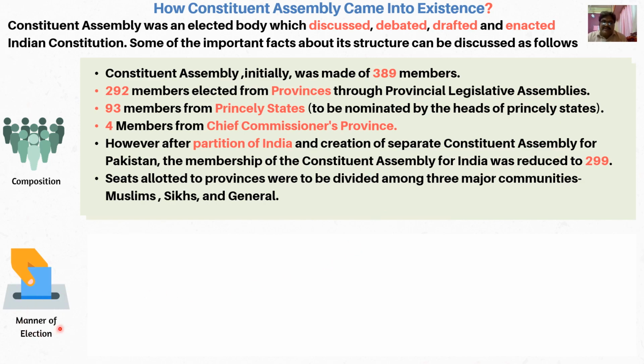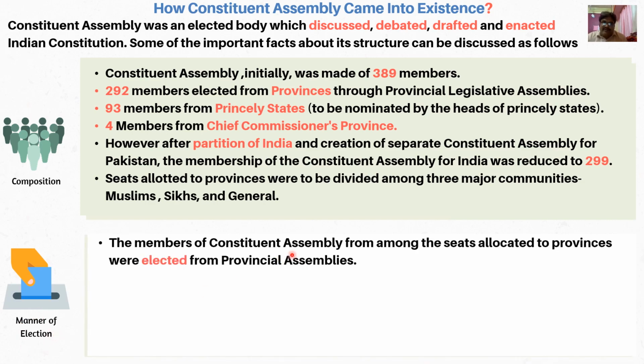Now the second aspect is the manner of election, that is, how the Constituent Assembly members were elected. The members from among the seats allotted to the provinces were elected by the provincial assemblies, so this was an indirect kind of election.